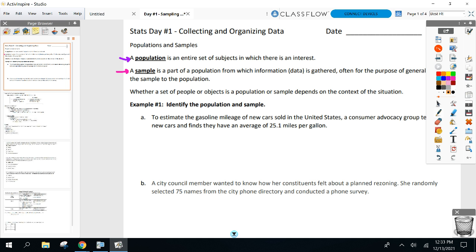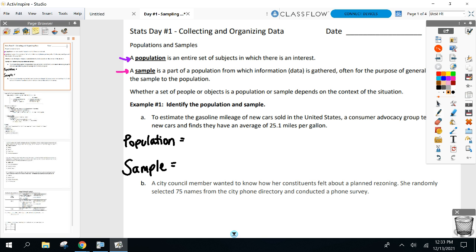Let's read a problem. I'll call on somebody. What's the population? What's the sample in this one? All right, so read about the gas mileage here in part A. Remember, population, the entire, who am I studying? And the sample, the smaller group from the population. All right, I won't call on anybody yet. Let's do this one as a group.